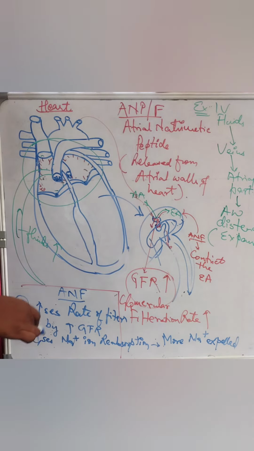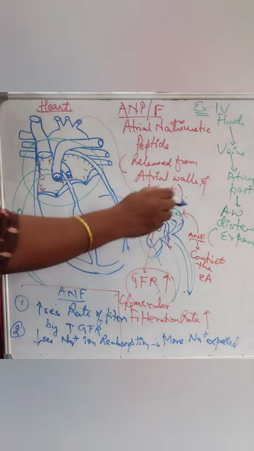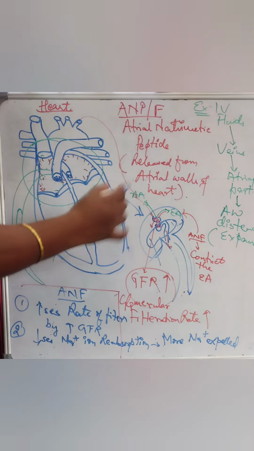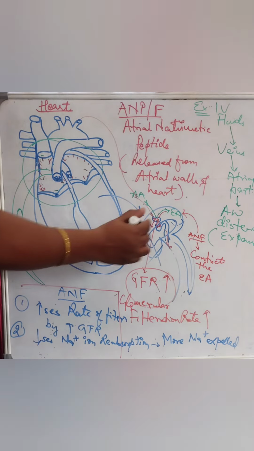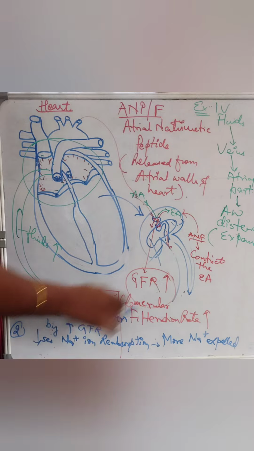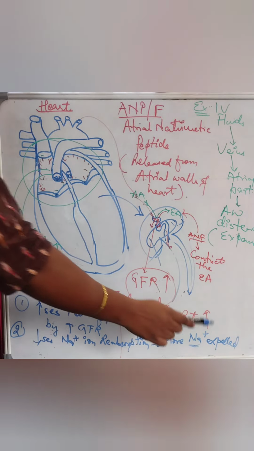The second function is that it decreases sodium ion reabsorption. So what is going to happen? Sodium is not getting back into the blood. It is not retained. It has to come out. So the second function is that it increases the output of urine along with sodium ions.